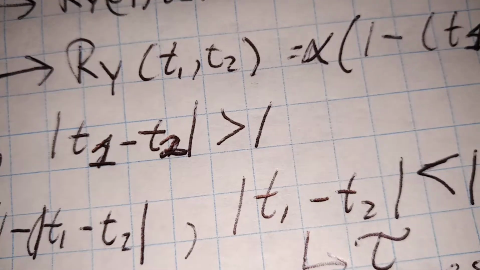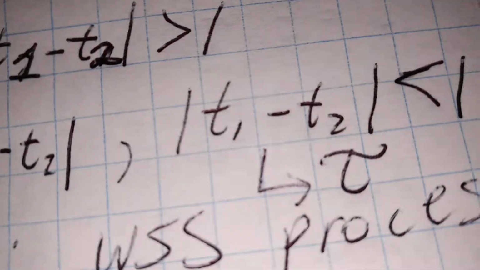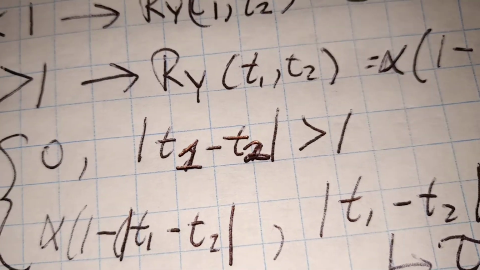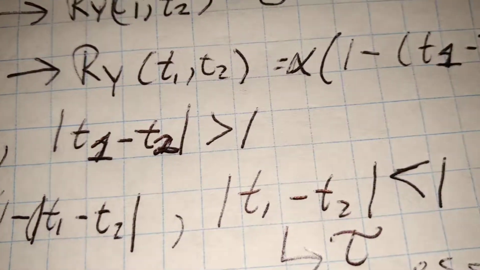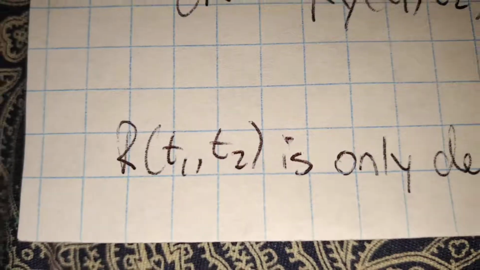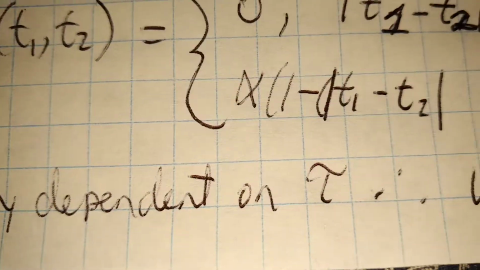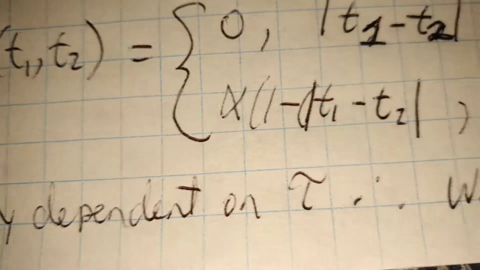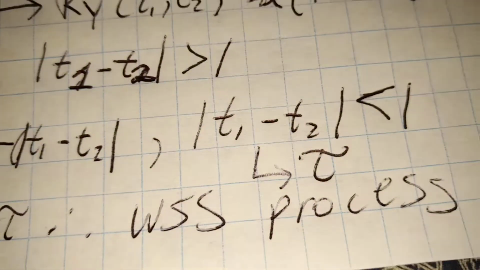The absolute value of T1 minus T2 is just equal to tau, which means the autocorrelation is dependent on tau and not necessarily on anything else. So because the autocorrelation is only dependent on tau, we have a wide-sense stationary process.